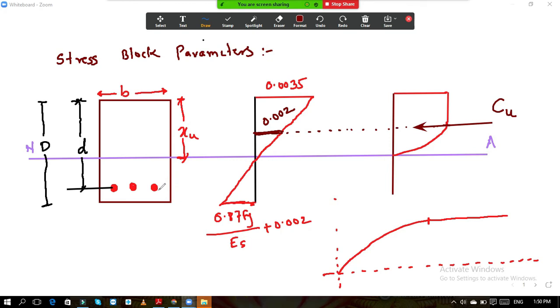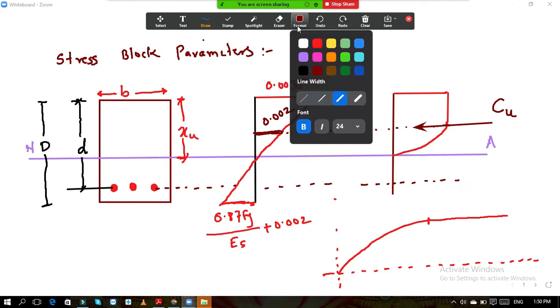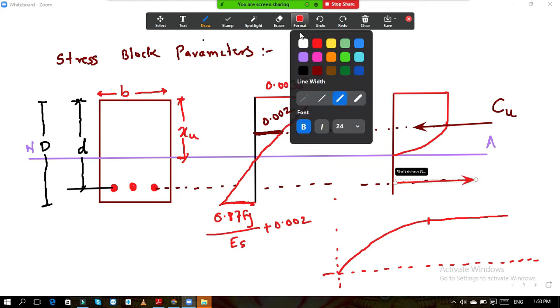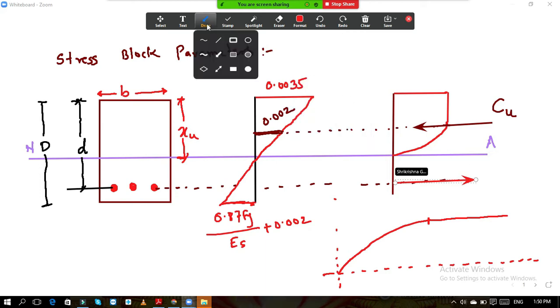Then at this level, if I extend this level, now understand, at this level here is the tensile force, because steel always carries tension.